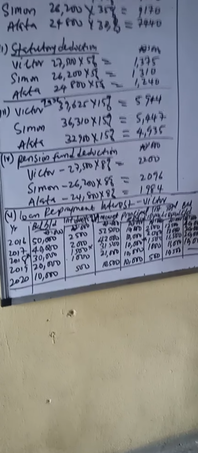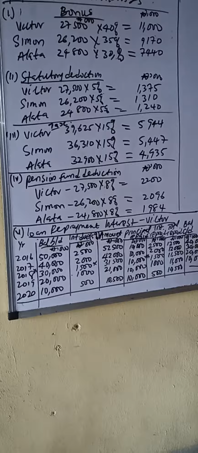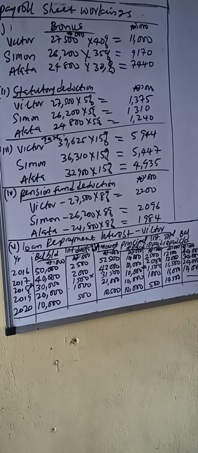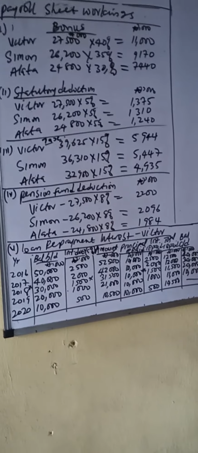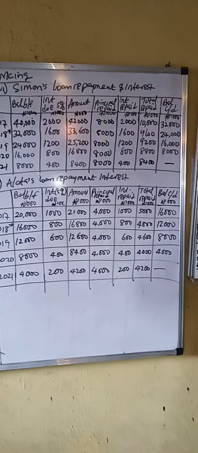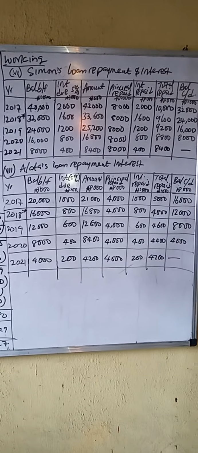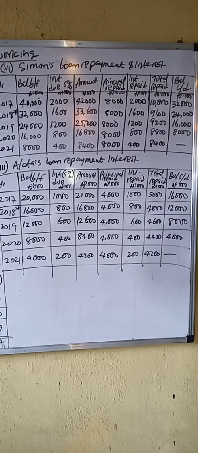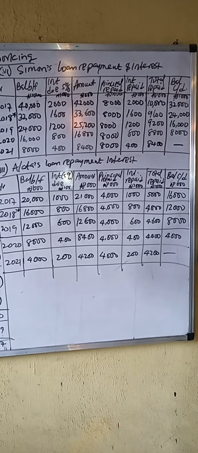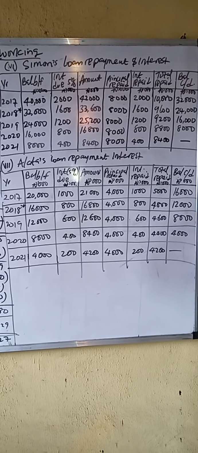Now, let me quickly go to see what it looks like. So at the end of the 5 years, there will be no loan in the account of each of them. Let's look at how it looks, that of Simon and Alata. All right. Now, as we conclude, the last workings are working 6 and 7, and it's showing Simon's loan repayment and interest. Same with Alata's loan repayment and interest.